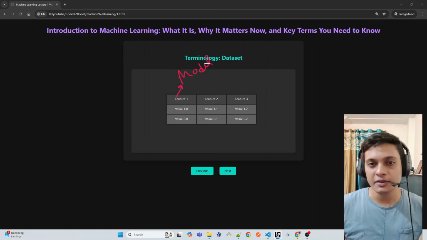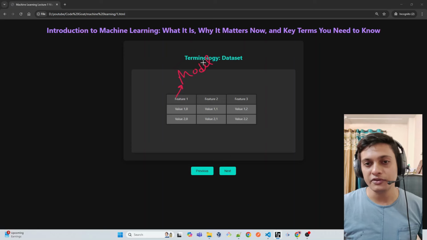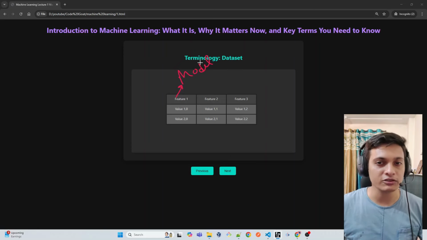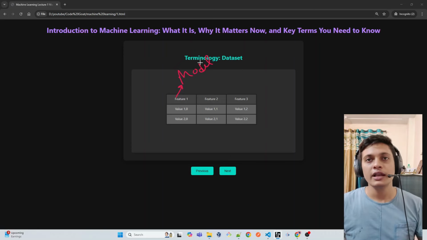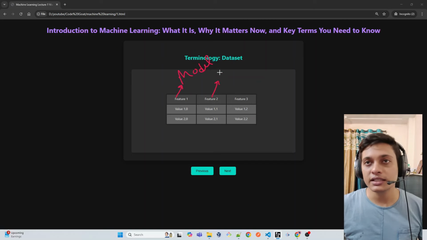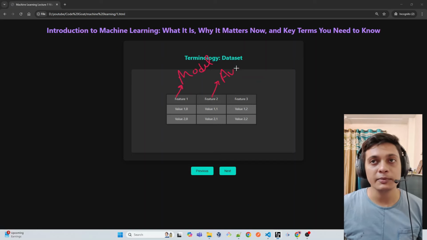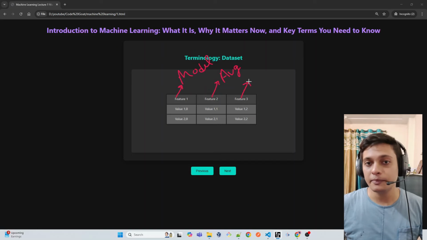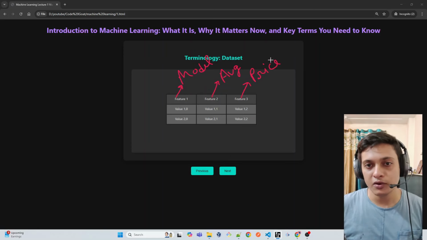Let's say we are creating a machine learning model in which we are going to predict the price of a used car. So feature 1 is the model, feature 2 is the average which that particular car is providing, and feature 3 is the price at which those cars were sold.